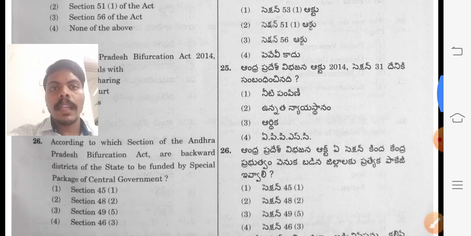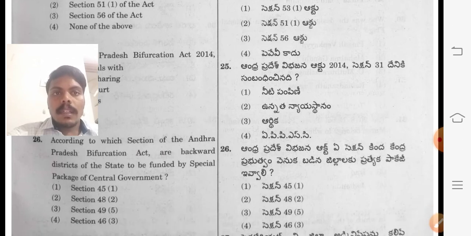Next one. According to a section of the Andhra Pradesh Bifurcation Act, the backward districts of the state are to be funded by the special package of the government.